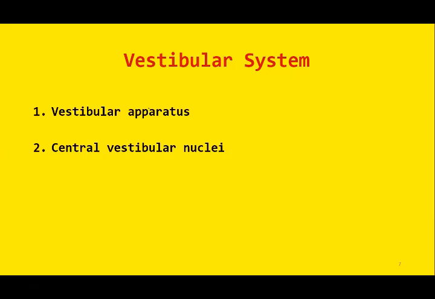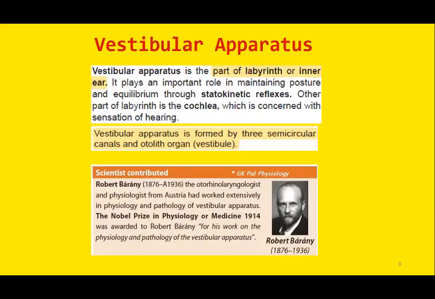And inside the vestibular apparatus, we have two major portions. Number one is the vestibule. Vestibule is the other term for the otolith organ. And then we have the three semicircular canals. So vestibular apparatus consists of the three semicircular canals and the vestibule, which is the otolith organ, including both the utricle and saccule.